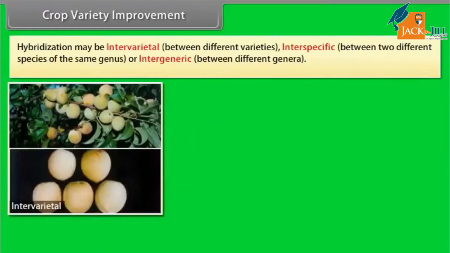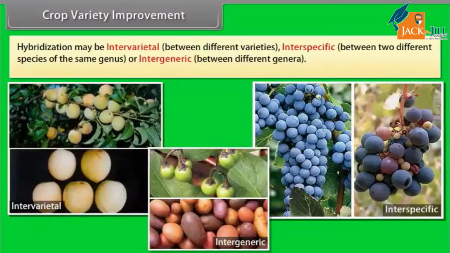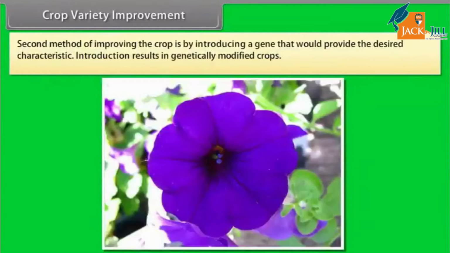Hybridization may be intervarietal, between different varieties, interspecific, between two different species of the same genus, or intergeneric, between different genera. Second method of improving the crop is by introducing a gene that would provide the desired characteristic. Introduction results in genetically modified crops.